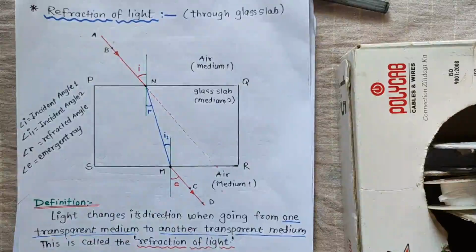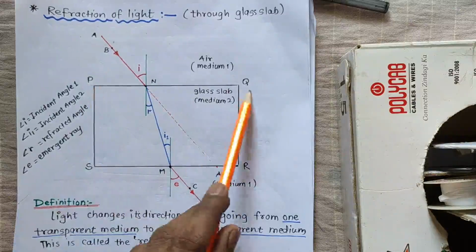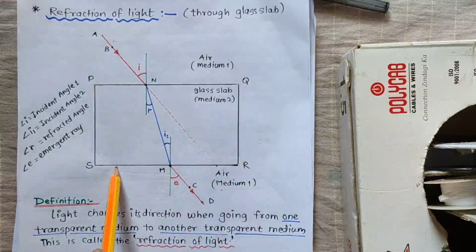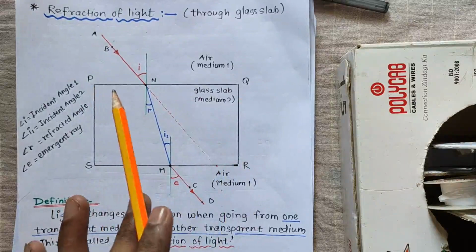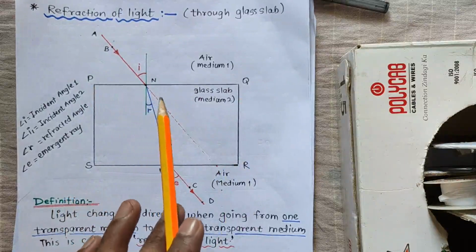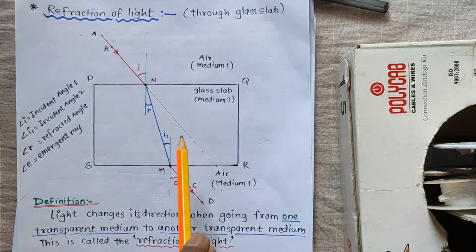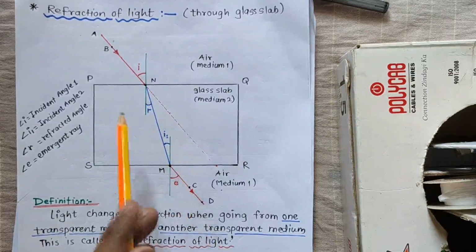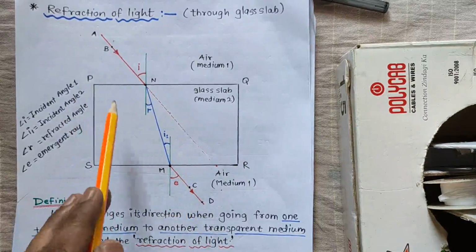Okay, the refraction of light, over here I have given one example. I have drawn one diagram. Over here, this PQRS is the glass slab, which I have kept on a blank paper, or any kind of surface.